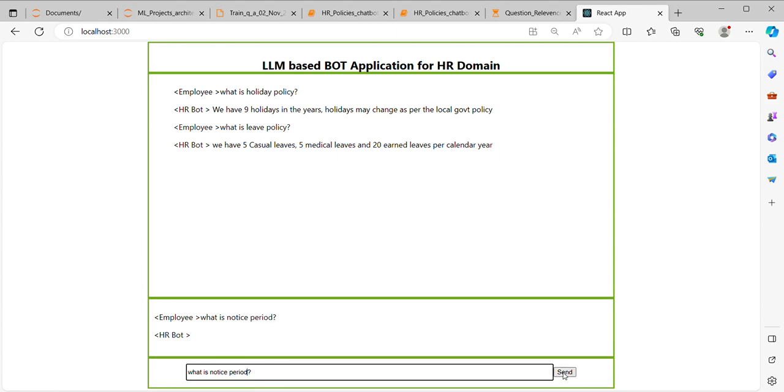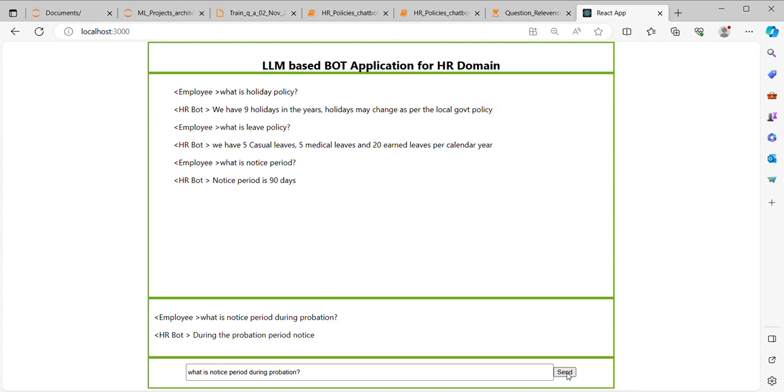So these are all generic HR domain questions and answers. What is notice period during probation? So it has given the response.